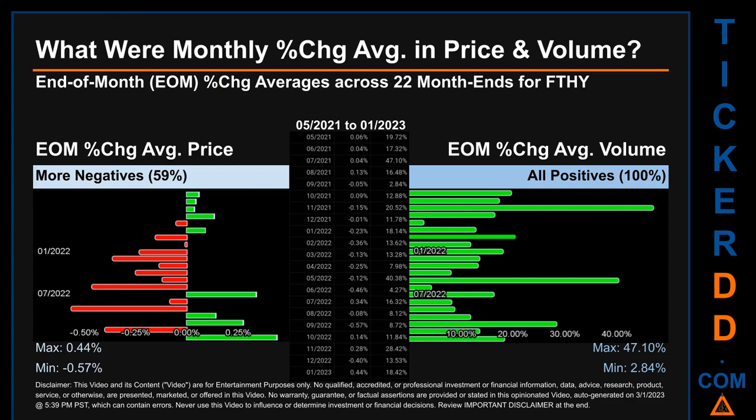Price saw an end-of-month max of 0.44% in average percentage change along with a minimum of -0.57%. For volume, the maximum and the minimum monthly percentage change were respectively 47.10% and 2.84%.